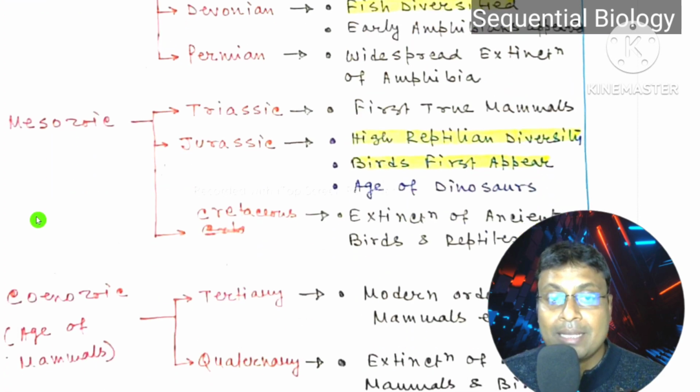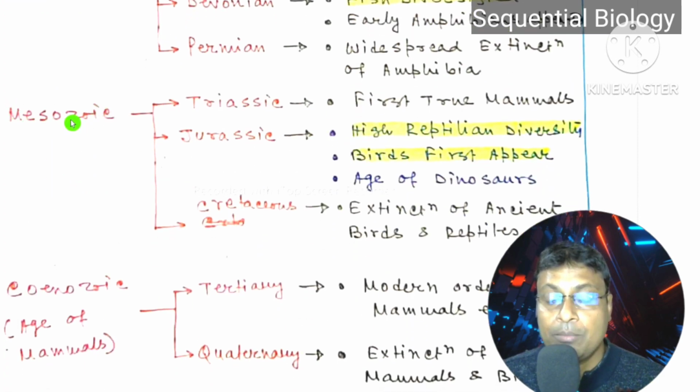The next era is the Mesozoic era, and this is very important. This era is very famous due to the origin of reptiles or the diversification of reptiles. And this Mesozoic era is also divided into different periods. In the Triassic period, the first true mammals appeared, and you know from reptiles, mammals and birds appeared.